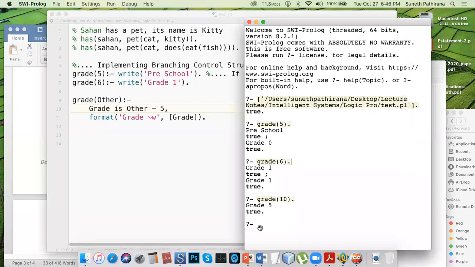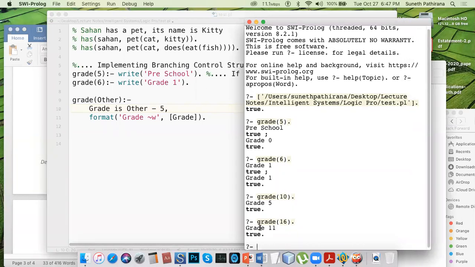5. If you don't understand this, let's say it is a 16 years old child. It's not a child, then it's a teenager. Okay, then grade 11. Okay, that means 16 minus 5. That means you can do arithmetic operations, calculations within Prolog. Okay, I think you get an idea.